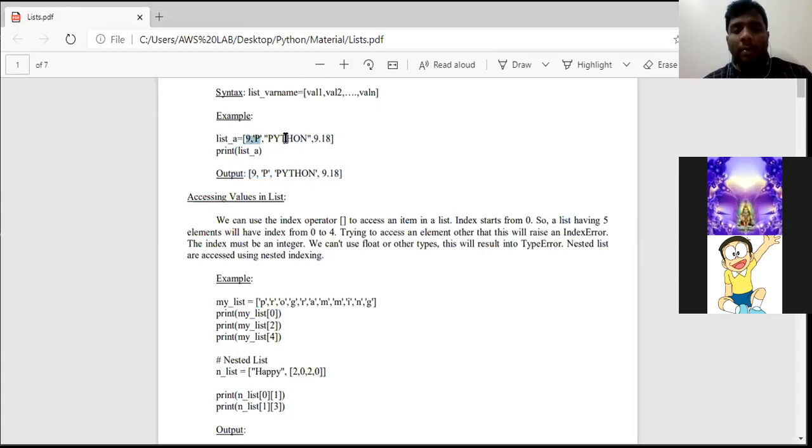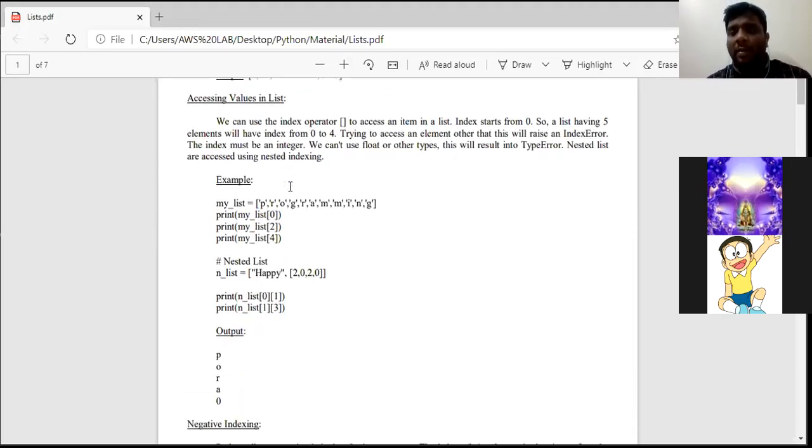And one more point to be remembered is that the values of the elements can be in a single data type or different data types. Suppose you want to mention all the elements as integers, you can write 9, 18, 27, 36 and so on as you wish. If you want to mention different data types, see here I have mentioned different data types, no issues. If you want all the elements in floating data type, you can mention that also. Okay, clear?